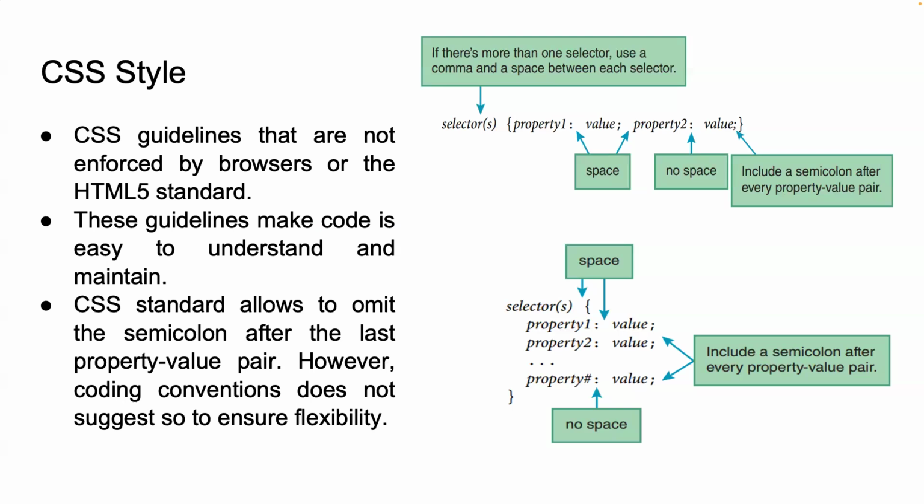Each property value pair specifies a particular style to apply to the selected element. For example, color blue. Color is the property and blue is the value. Together, they define the text color should be blue. Separate each property and its value with a colon. End each property value pair with a semicolon. This semicolon tells the browser that the current declaration is complete and another one may follow.